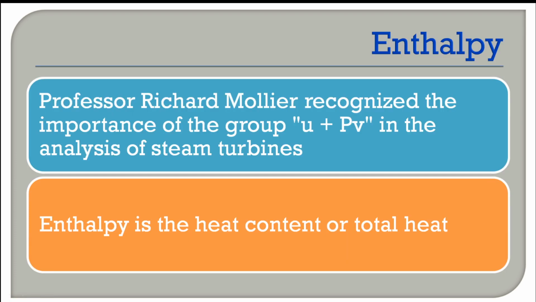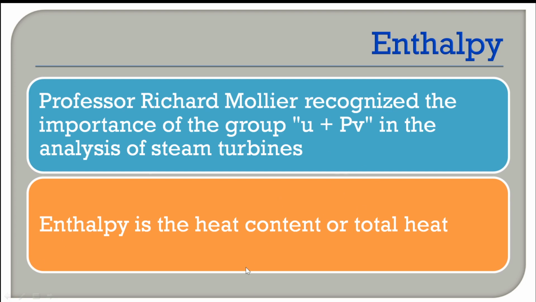This was the professor who identified the importance of the group U plus PV, Professor Richard Mollier. You might have heard about the Mollier diagram, Mollier chart, right? That was a contribution from this person. He recognized the importance of this term, U plus PV, in the analysis of steam turbines.